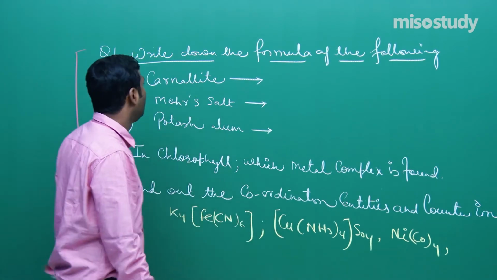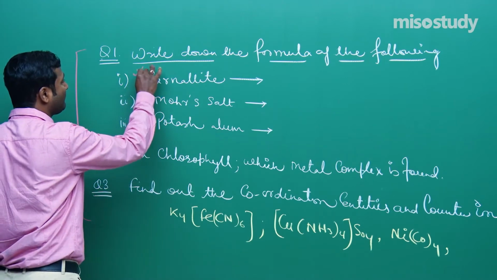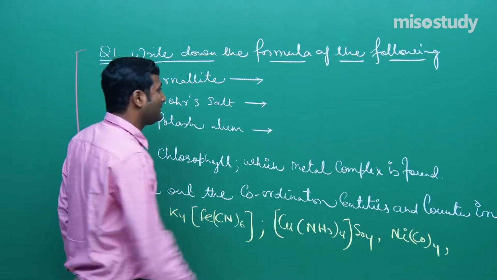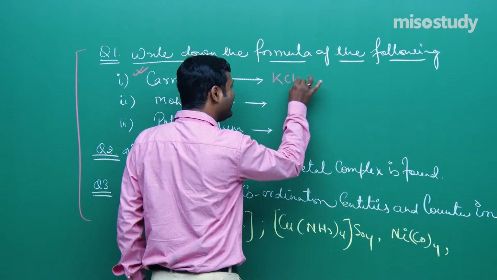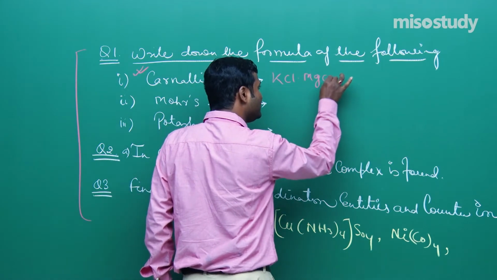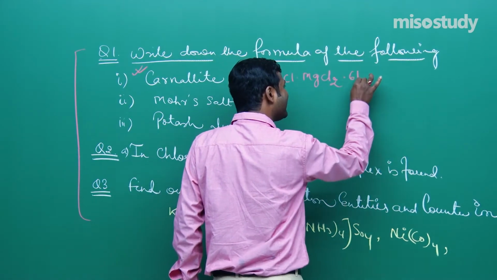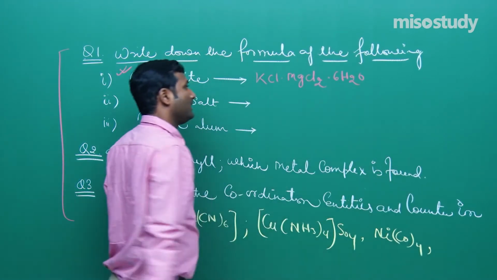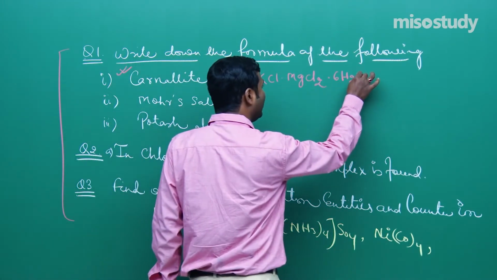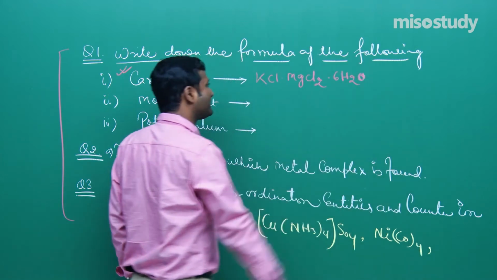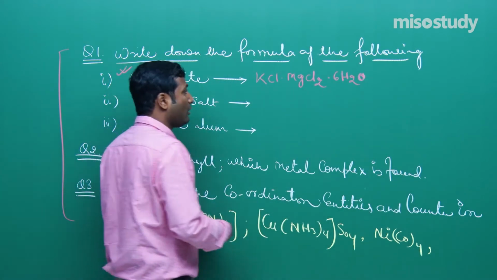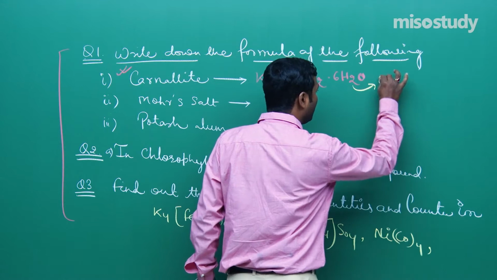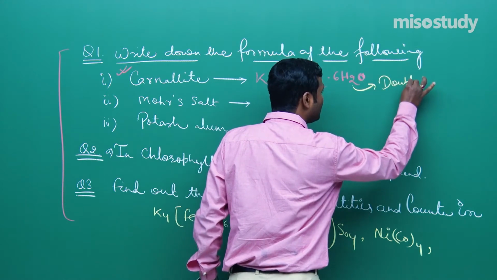It's very simple. First one, write down the formula. What is the formula of carnallite? That is, friend, KCl·MgCl2·6H2O. Is it clear to you? KCl·MgCl2·6H2O. It is also an example of a double salt.